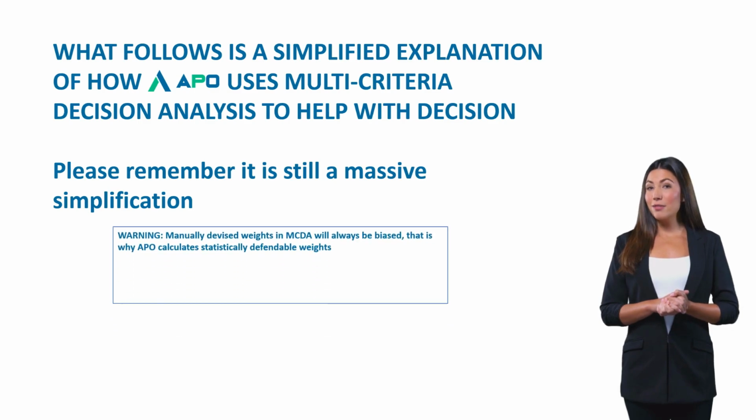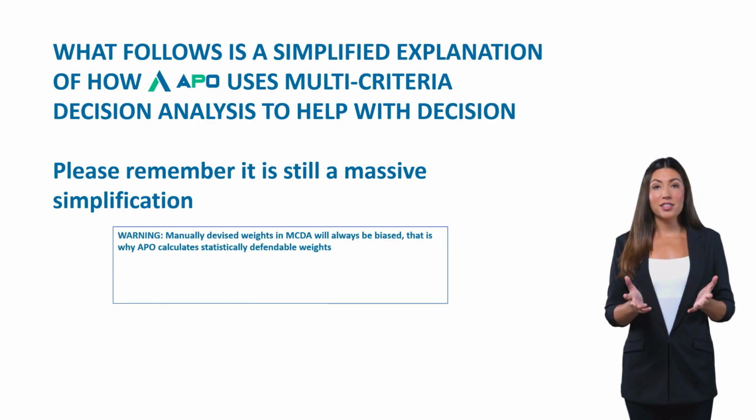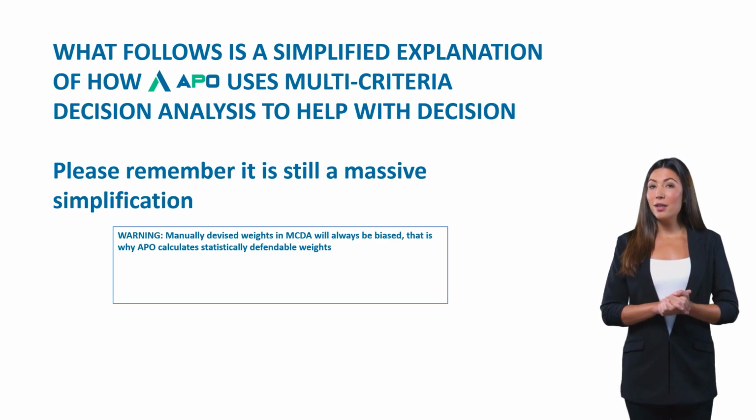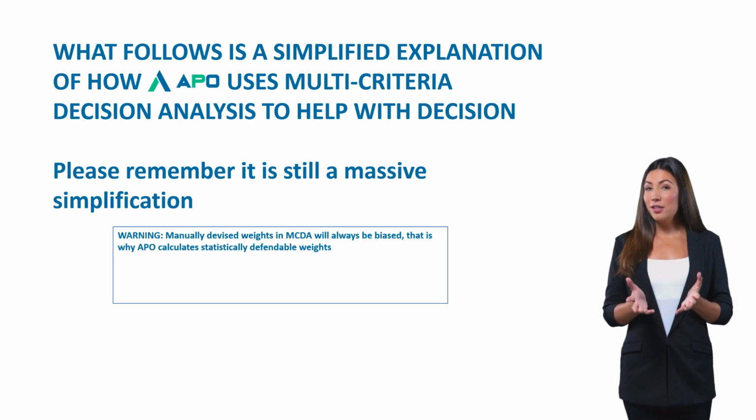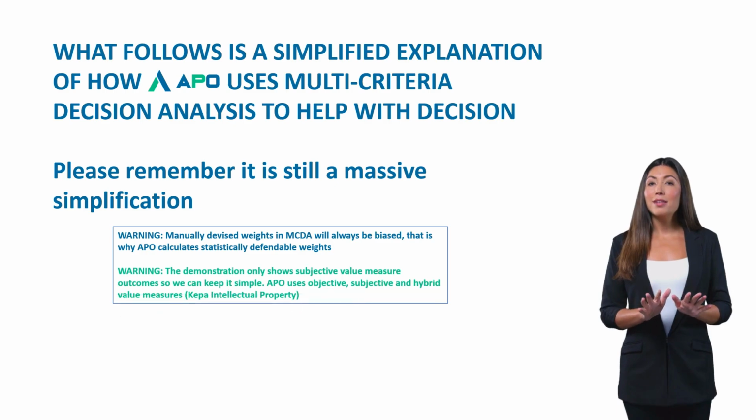Firstly, manually devised weights in multi-criterion decision analysis will always introduce bias. Since it's not commonly understood how much impact introduction of even 2% bias in some cases can have on the ranking of the alternatives, manually devised weights should never be used in a business decision, and that is why APO calculates strategically defendable weights. Secondly, this demonstration only shows subjective value measures, so we can keep this demonstration very simple.